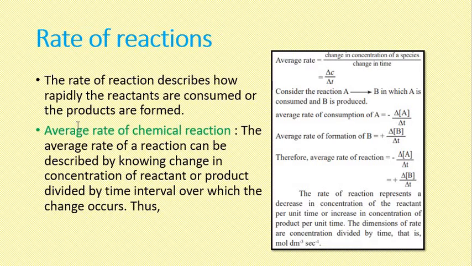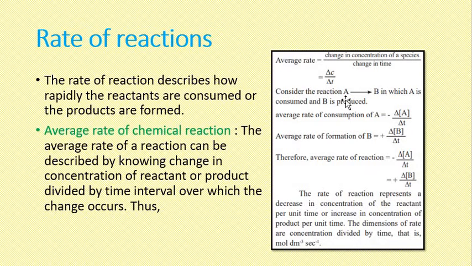Average rate of chemical reaction. The average rate of reaction can be described by knowing the change in concentration of reactant or product divided by the time interval over which it is changing. For example, the average rate would be the change in concentration of species upon change in time, or delta C upon delta T.